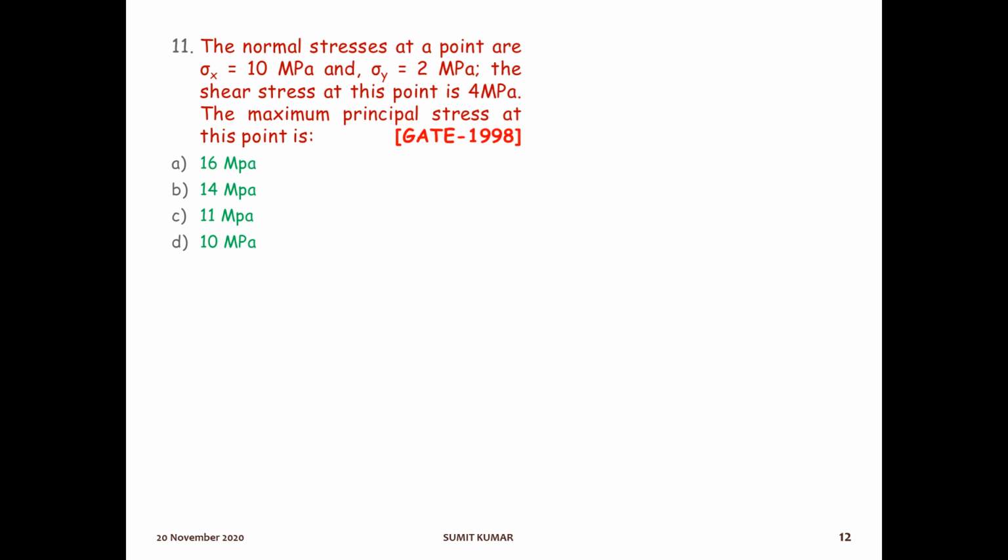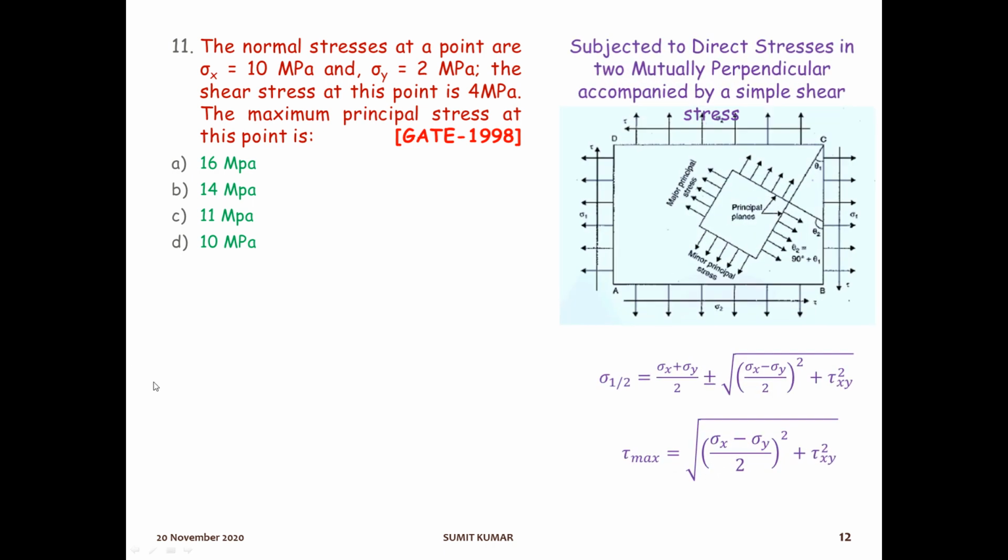The next question is the normal stresses at a point, sigma x and sigma y, are given. The shear stress, that is tau xy, is also given as 4 megapascal. The maximum principal stress at this point. So same formula. Maximum principal stress means sigma 1.